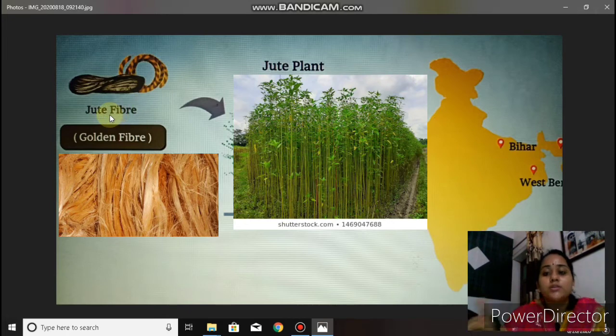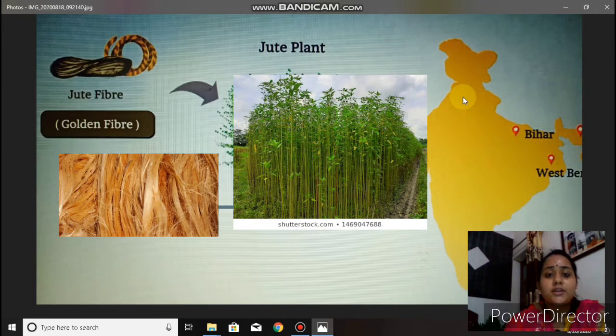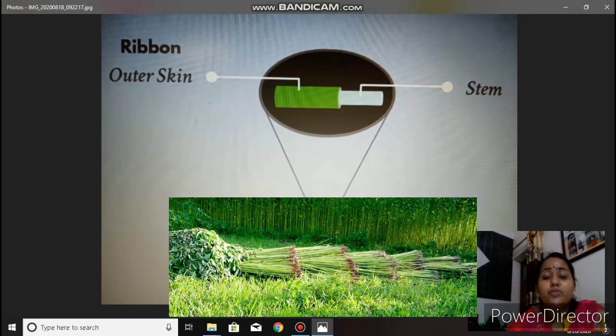Jute fiber is a long, silky strand of thread. That's why we call it the golden fiber. Jute fibers we obtain from jute plants. The jute plant is cultivated in the rainy season and harvested at the flowering stage. Almost 80% of jute we collect from Thailand, Nepal, India and China. In India, jute we obtain from Bihar, West Bengal and Assam. Jute fiber we obtain from jute stems. The outer skin of the jute stem is called ribbon.